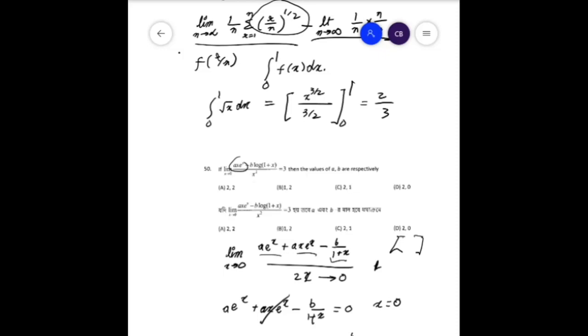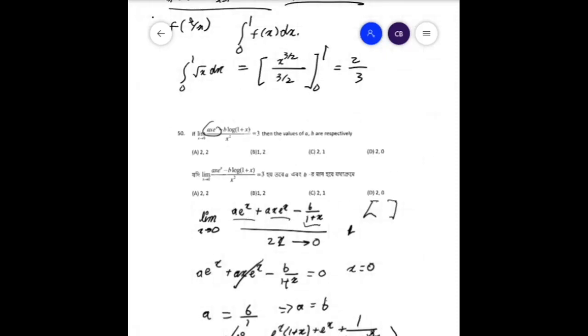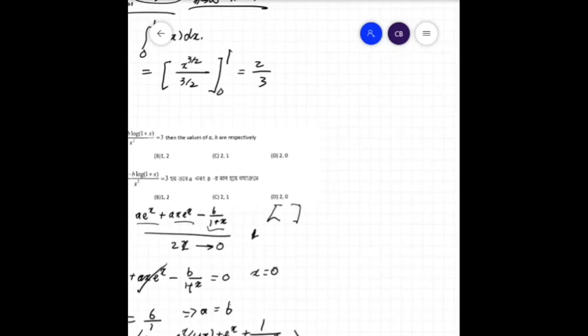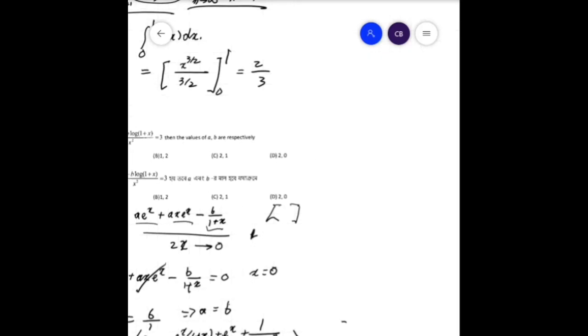Now applying L'Hopital's rule again, we see that the limit L is equal to a times limit x tends to 0 of e to the power x into 1 plus x plus e to the power x plus 1 by 1 plus x whole cube, whole square, whole divided by 2, and this value is given to be 3, which implies that 3a by 2 is equal to 3.